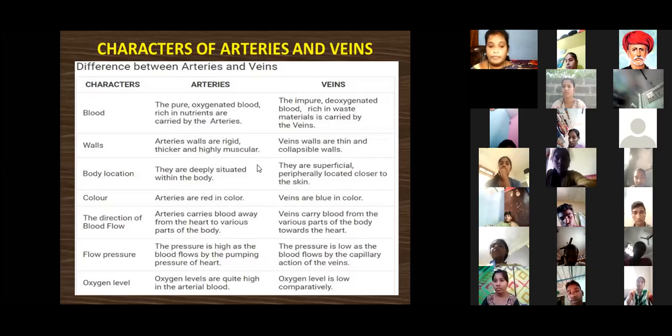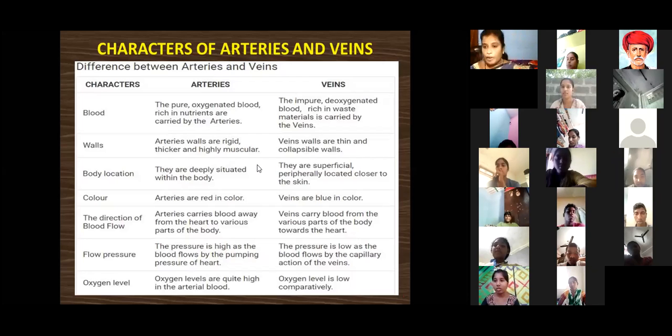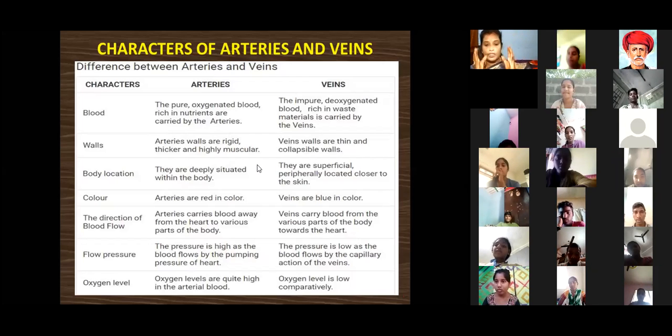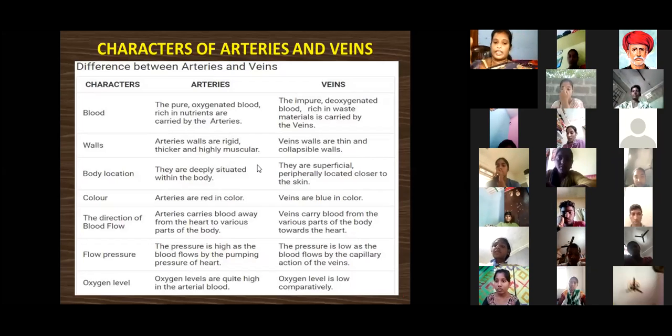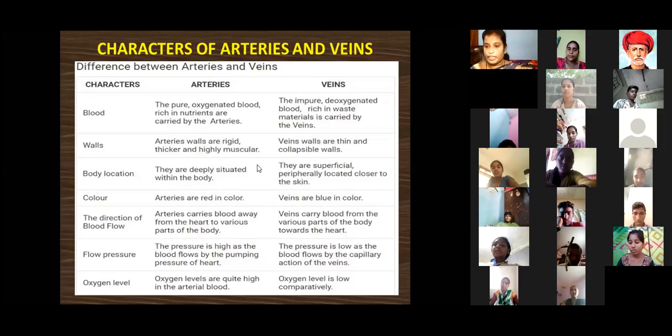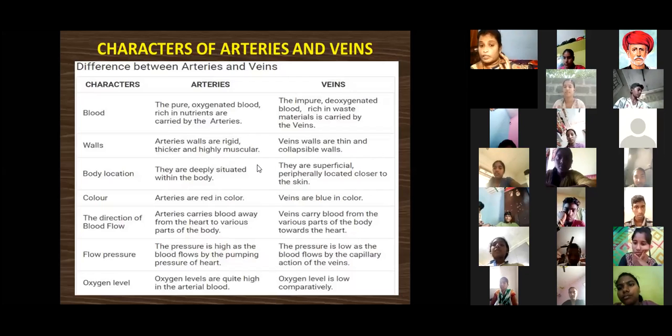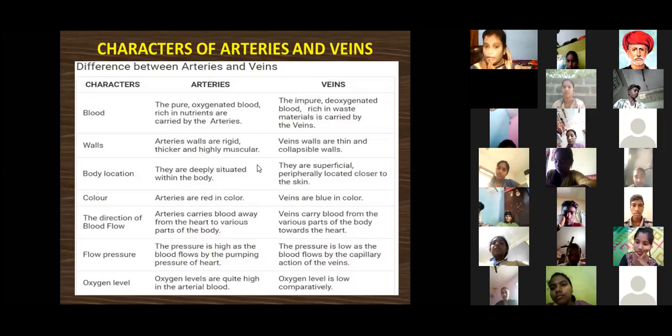Okay, ma'am. Next, the direction of the blood flow. What is the direction of the blood flow in the arteries and veins? The arteries carry blood away from the heart to various parts of the body. Heart నుంచి మిగతా అన్ని శరీర భాగాలకు రక్తాన్ని సరఫరా చేస్తుంది. That is the arteries' main function.